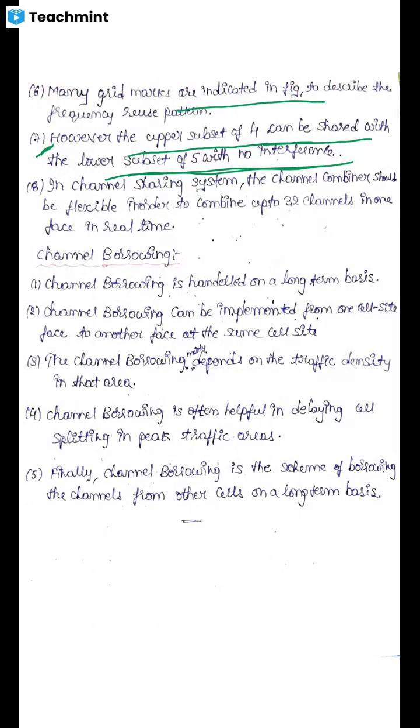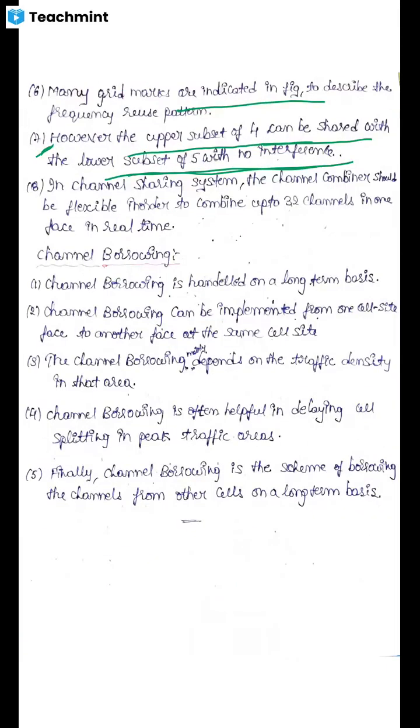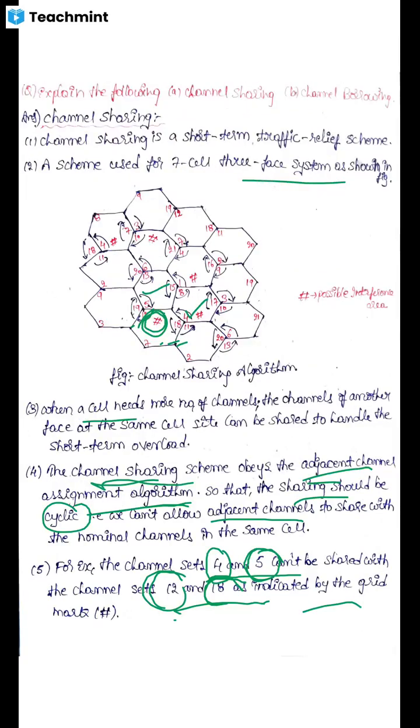So here many grid marks are indicated as shown in the figure in the frequency reuse pattern. However, the upper subsets of 4 can be shared with lower subsets of 5 with no interference, because there is no interference in sharing the channels. Clear? This is about channel sharing.